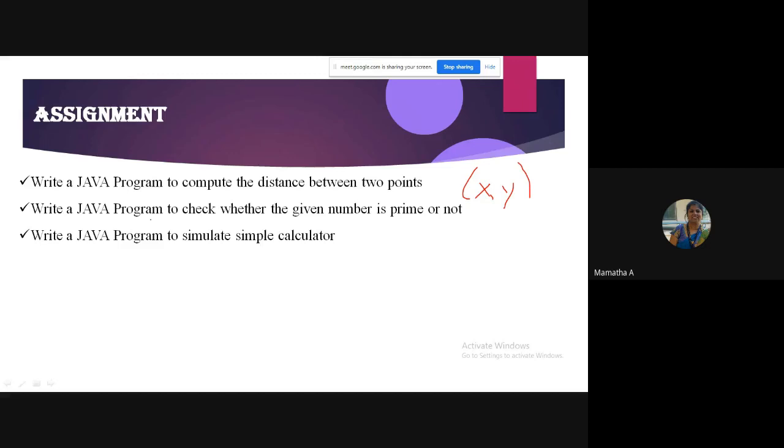Similarly, I have given you some programs. This you have already done in your C laboratory. The first one is checking whether the number is prime or not. The second one is to simulate a simple calculator. Probably you might find difficulty in doing this, but I want these first two programs to be done. Why am I giving this? Because you've already learned it, so you can try doing it. For prime or not, you make use of a Boolean value. Simulate a simple calculator, try doing it. If not, we will discuss.